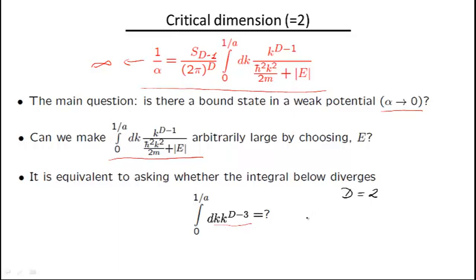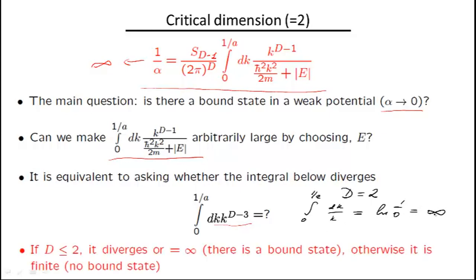1 and 2. So in 2 dimensions, this integral becomes an integral from 0 to 1 over a of dk over k. And we get a very weak so-called logarithmic divergence. At the lower limit, we're going to get 1 over 0, and it's equal to infinity. So the integral diverges, which is great, which means that we have a bound state. So this is really the summary of what we learned from simply considering this integral to which we simplified our problem. If our dimensionality is smaller or equal to 2, the integral diverges, and physically it means that there always exists a bound state.